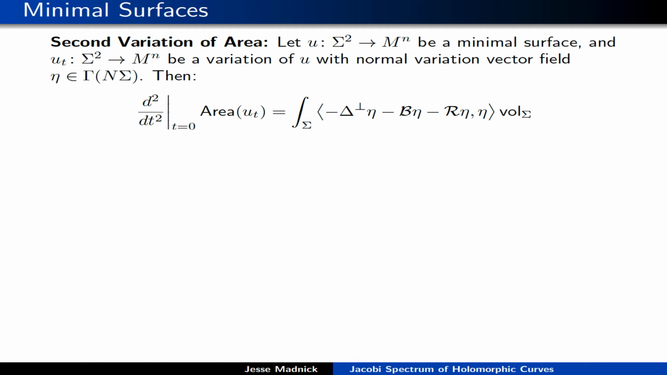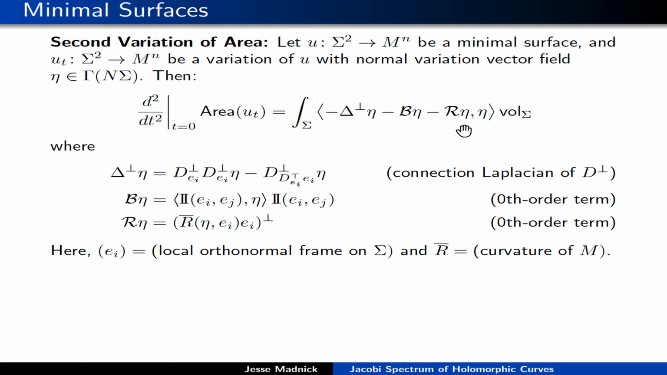The second variation of area formula goes like this. Let u be a minimal surface, and let u_t be a variation of u with normal variation vector field eta. Then the second derivative of area at time t equals 0 is given by this integral here, and this integral has 3 terms. The first of these is a second order operator. It is the connection Laplacian for the normal connection. B is a 0th order term, and it's essentially the second fundamental form of the immersion.